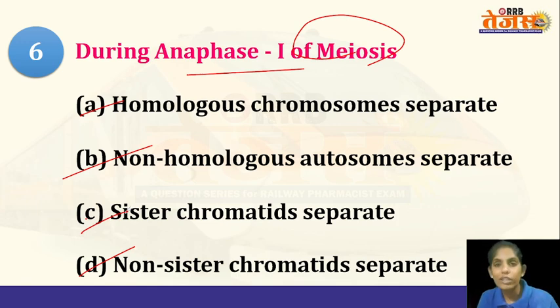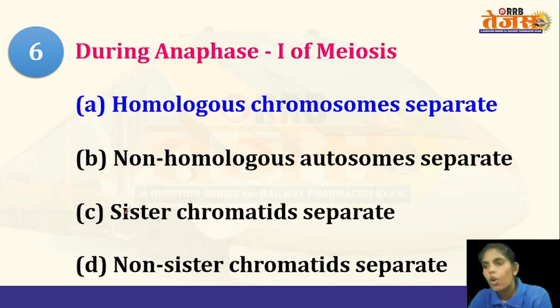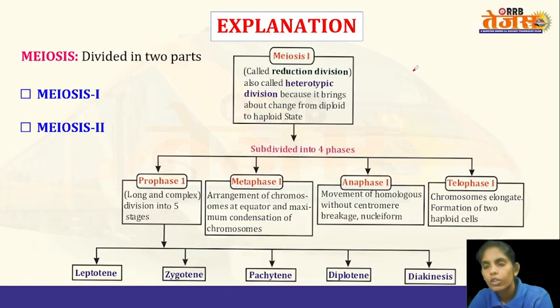Whereas in meiosis, the reductional division, there will be a reduction in the number of chromosomes. If the parent cell is diploid, the daughter cell will become haploid. So the number of chromosomes is decreasing. Diploid means 23 pairs of chromosomes, whereas haploid means it contains only 23 chromosomes. So now what is happening in anaphase 1? Homologous chromosomes will separate. So what is a homologous chromosome?